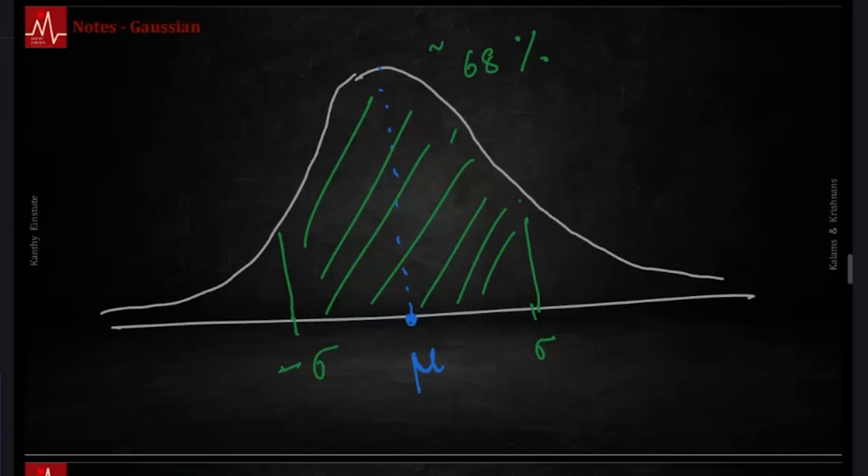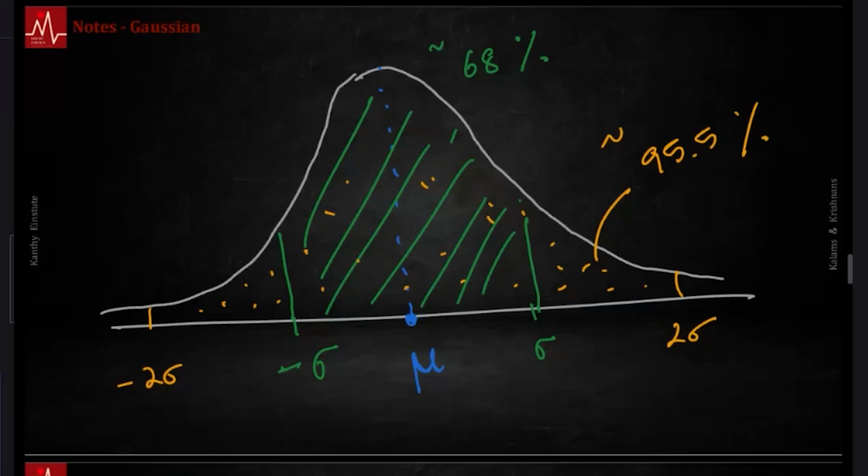68%. With 2 sigma, mu plus 2 sigma and mu minus 2 sigma, the area under that would be 95.5%. 3 sigma will be roughly 99.9%. These numbers are very, very helpful to remember. For the Gaussian curve, the probability of a data point being within one standard deviation on either side is 68%. Two standard deviations is 95.5%.